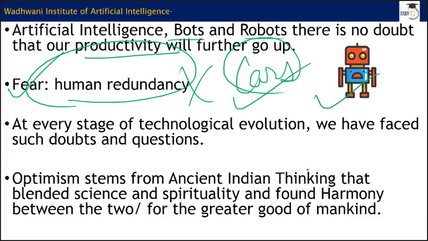are ready to upgrade ourselves, if we are ready to accept this change, and if we are ready to work out, if we are ready to solve this problem of job creation, then the introduction of robotics and AI will in fact add more value, more quality. In fact, there could be a time when, nowadays, on average a person has to work 8 hours, you never know, in future you have to work just 4 hours and earn the same money and have a good quality of life. This can be possible as well because of robotics.